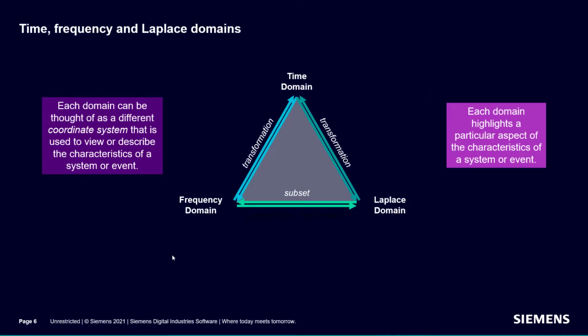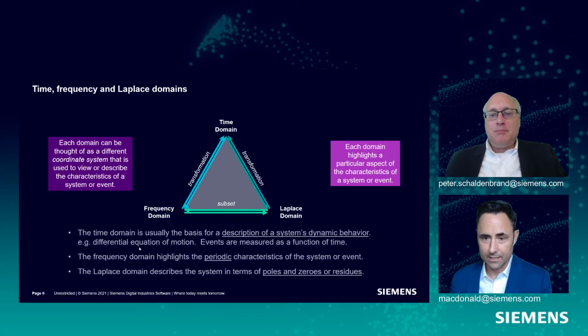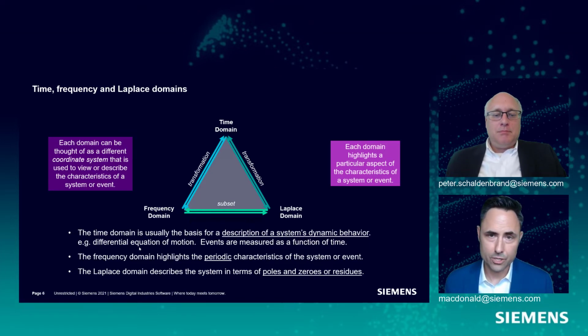Each of these domains has a specialty of pulling out certain aspects of the signal and helping us analyze them. Time domain, this is where we have things like a differential equation of motion, right? We want to know where the mass positions are going to be in our spring mass system as a function of time. Frequency domain splits everything up into the periodic components, right? And that's why we're always talking about sinusoids and cosines and things like that. If you do any modal analysis, you're transitioning into the Laplace domain, which describes everything as these poles and zeros.